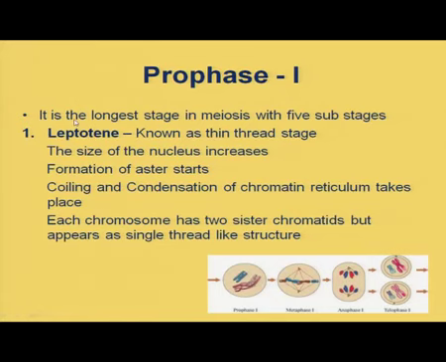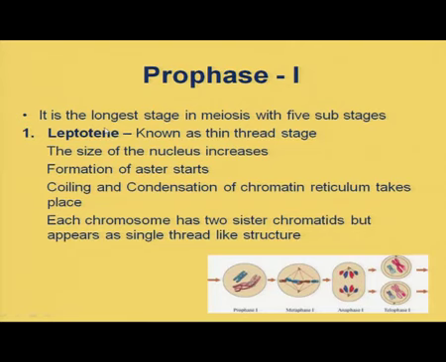Now, coming to the remaining aspects of meiosis. We have already covered the first aspects regarding meiosis. What is meiosis? What is its significance? Where does it happen and why does it happen? So, what is meiosis? Get a quick feedback.